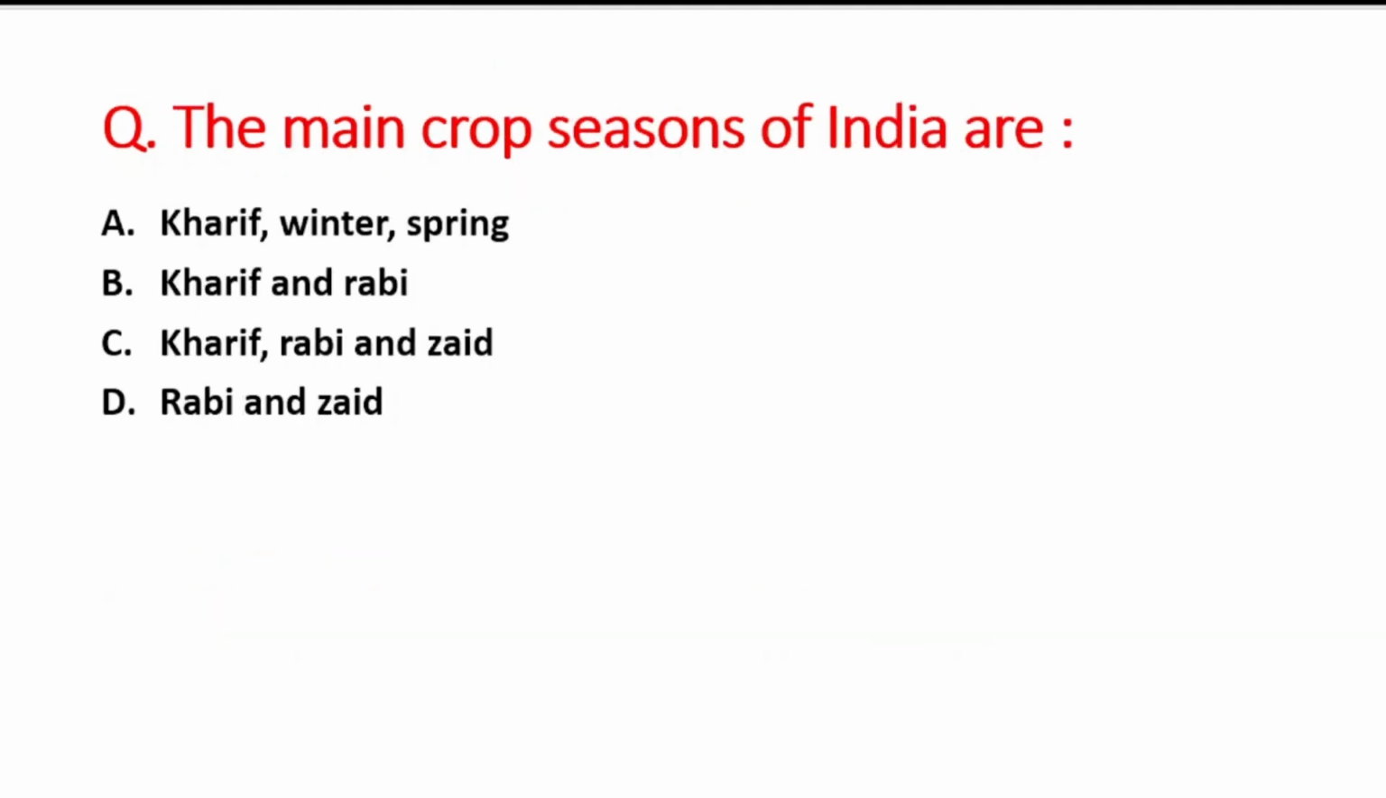Next question is the main crop seasons of India are. A option is Kharif, Winter, Spring. B is Kharif and Rabi. C option is Kharif, Rabi and Jaib. And D option is Rabi and Jaib. So right answer is option C, that is Kharif, Rabi and Jaib.